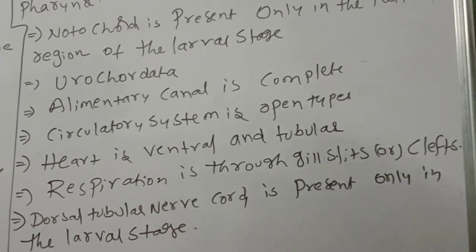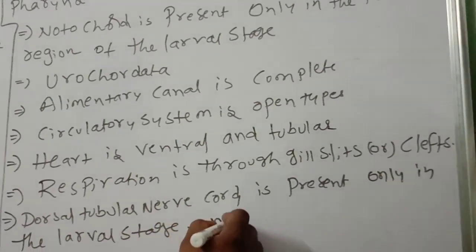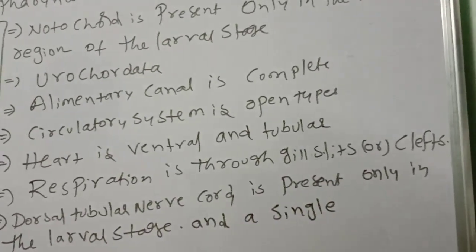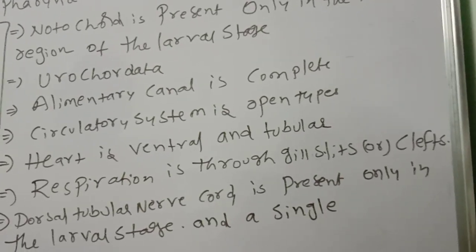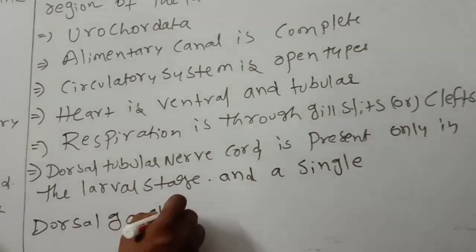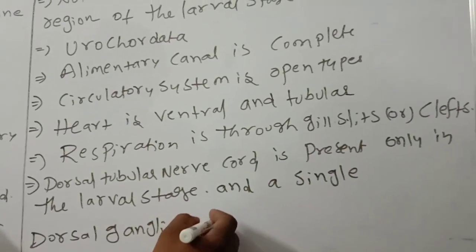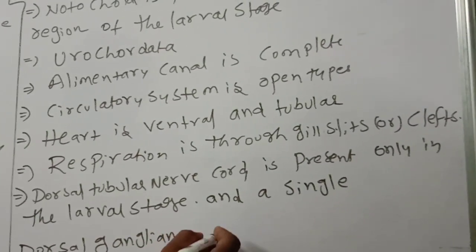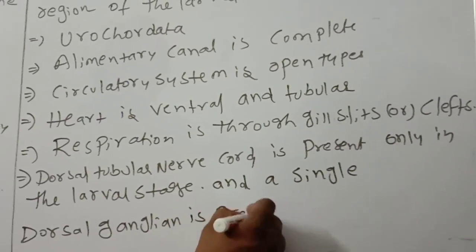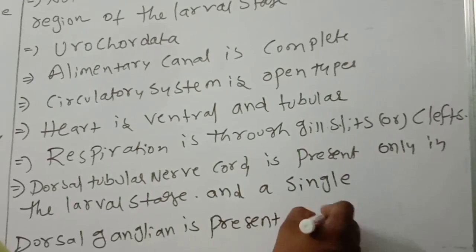And a single dorsal ganglion is present in the adults.